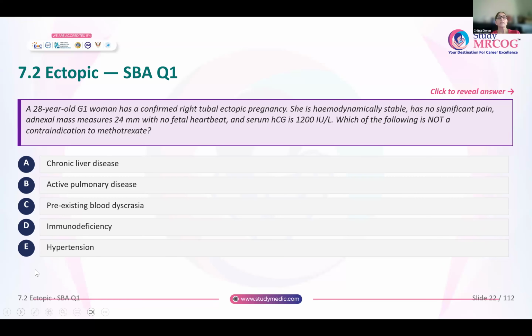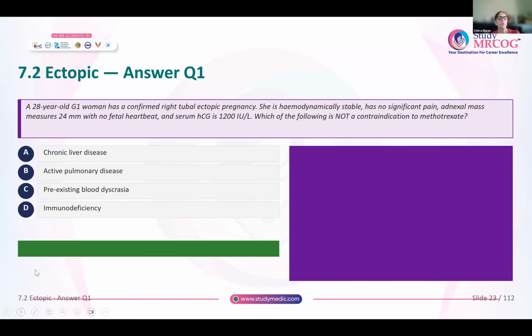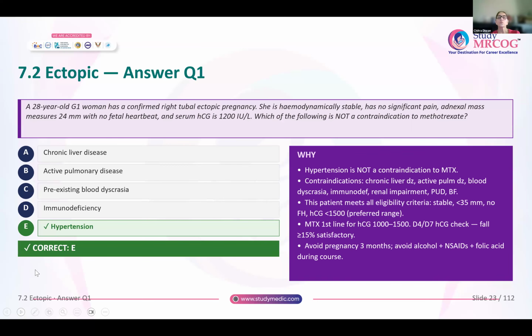Not a contraindication. Okay. So chronic liver disease, active pulmonary disease, pre-existing blood dyscrasia, immunodeficiency, or hypertension. Which is not a contraindication? Remember, A, B, C, D: all of these are contraindications, whereas hypertension is not a contraindication for methotrexate.